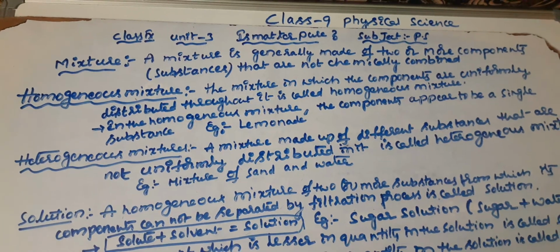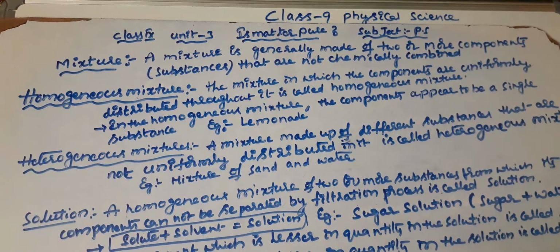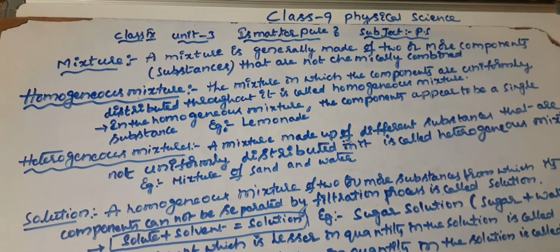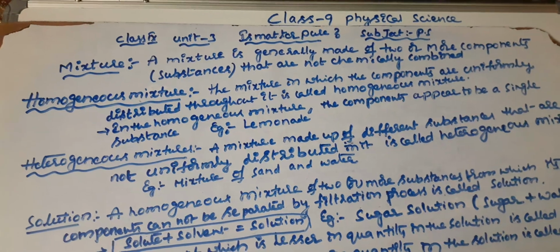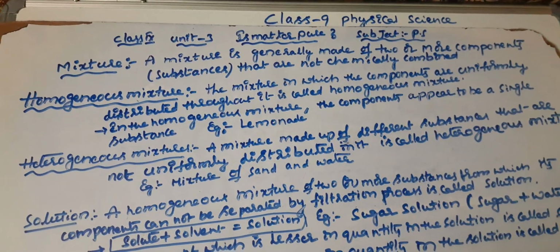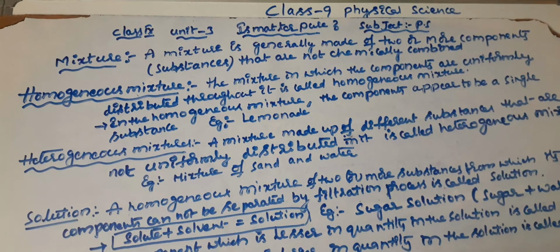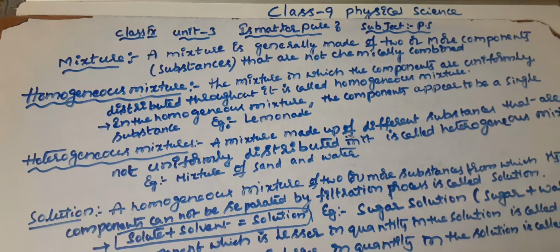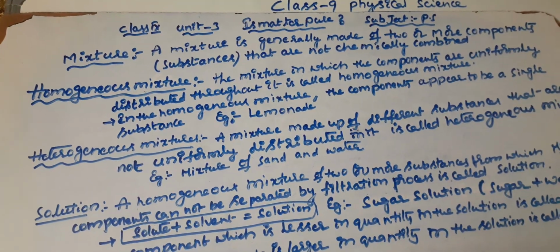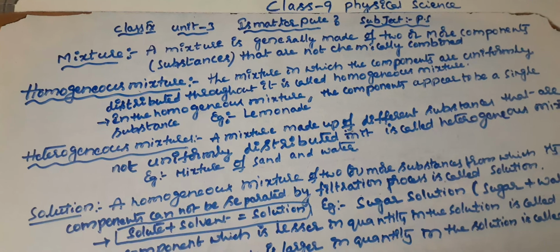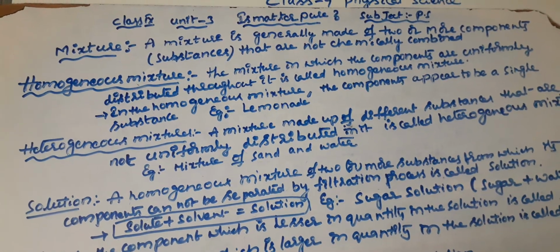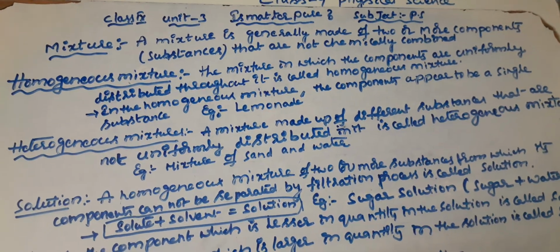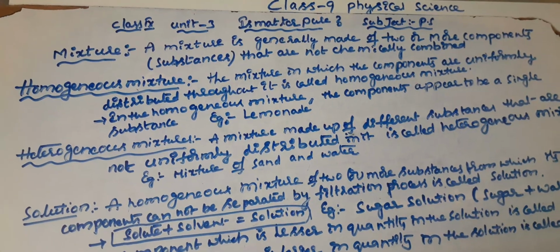For example, small stones in rice. The mixture of small stones and rice is an example for a mixture. Suppose groundnuts are mixed in sand. So sand plus groundnuts is an example for a mixture. Like that, we can say many examples for a mixture. Air is also a mixture of gases. A mixture is generally made of two or more components that are not chemically combined.